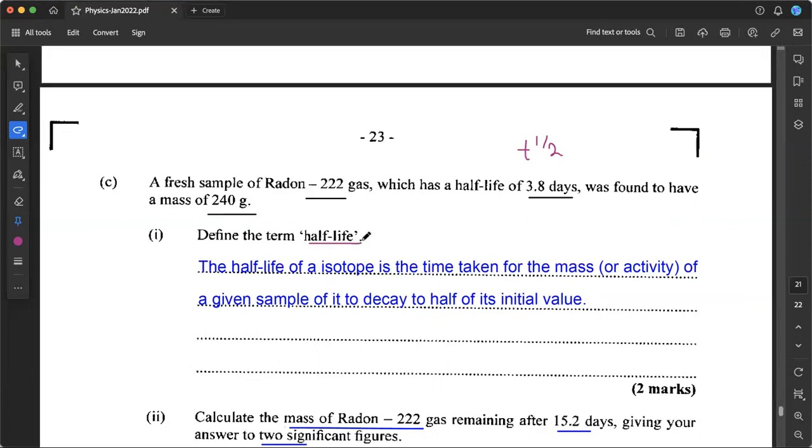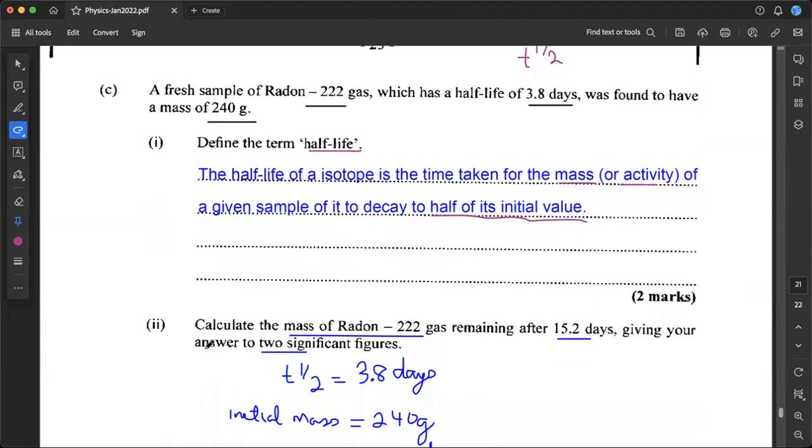What is a half-life? So the half-life of an isotope, or of a species in general, is the time taken for the mass of that species, or the activity of that given sample, to decay to half of its initial value, right? So if I start with 10, how long does it take me to get to 5? That's half of 10. The time that it takes to do that is what we would refer to as the half-life. So this is our definition for half-life. We hit on all the points: that it's half of the initial mass and the time that it takes to go there. We get our 2 marks and we're good to go, okay?